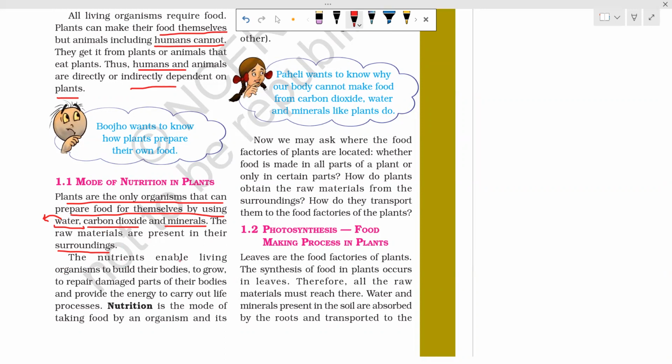The nutrients enable living organisms to build their bodies, to grow, repair the damaged parts of the bodies, and provide energy to carry out life processes. I have already told you the functions of nutrients: to build their bodies, to grow, and for repairing damaged parts. How will it repair? Suppose one cell, one part of the body is damaged. So it will form a new part. It will form new cells.